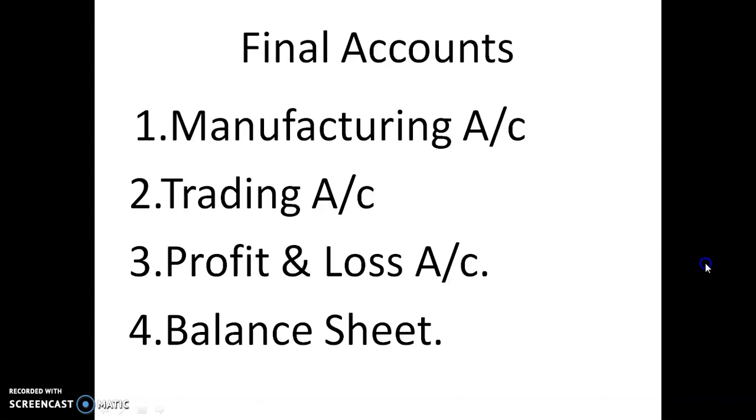The amount of sales before deduction of returns is known as the gross sales. Gross sales less sales return, that is the return of finished goods.